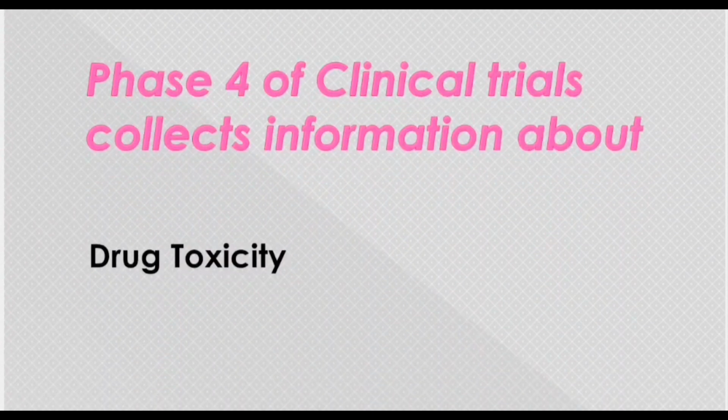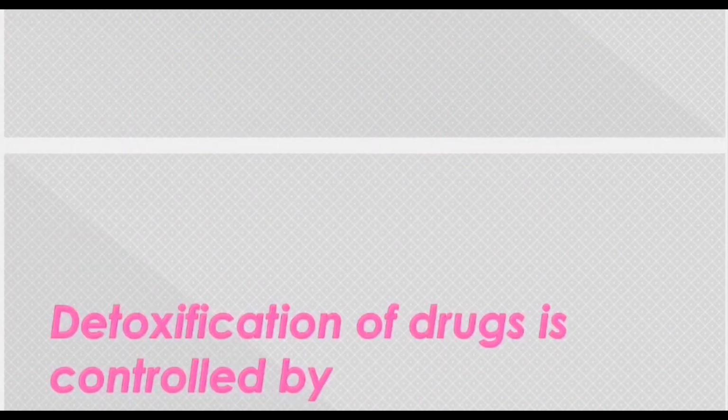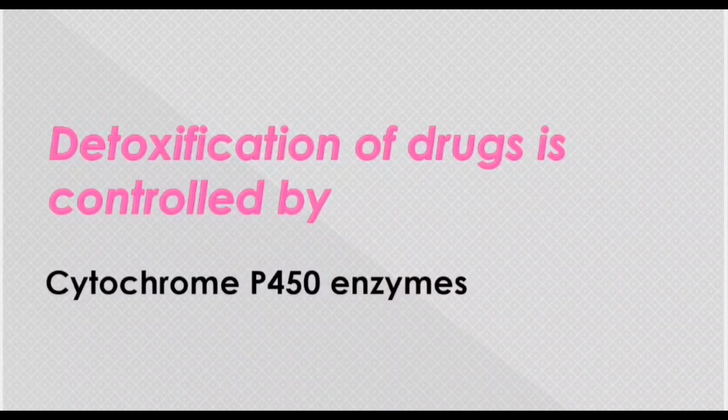Phase 4 of clinical trials collects information about. Now phase 4 is basically marketing, post-marketing surveillance, when the drug has already come into the market and now it is being used by the general public. So this phase 4 is basically to see if suppose a drug has any chronic toxicities, or if the drug has got any new toxicities in a different population. So that is why this phase 4 clinical trial is done, and it basically collects information about the drug toxicities mainly.